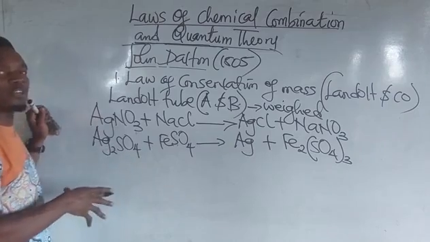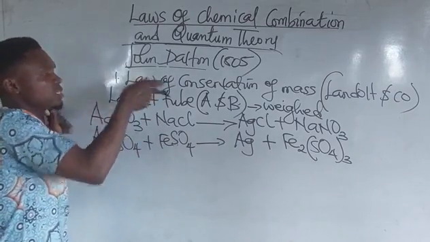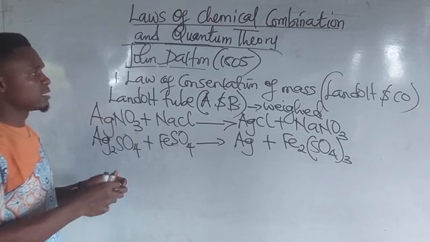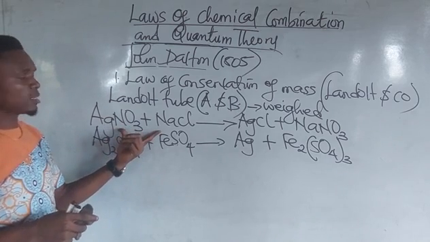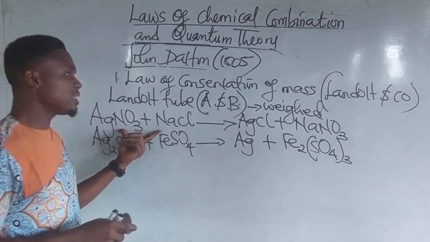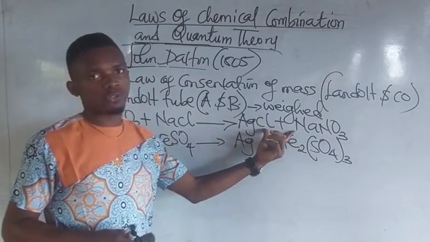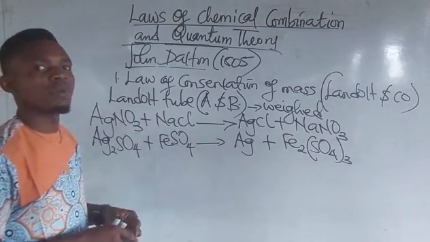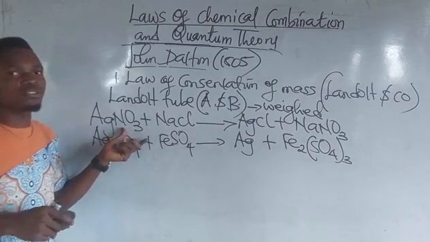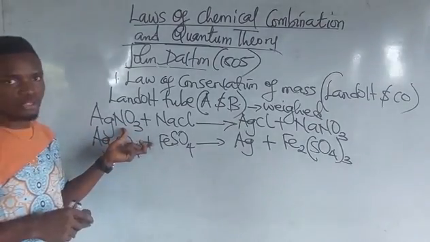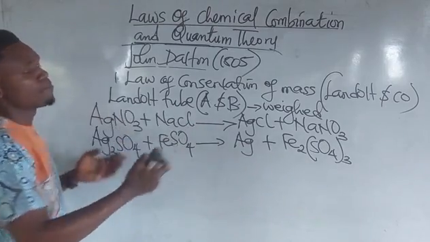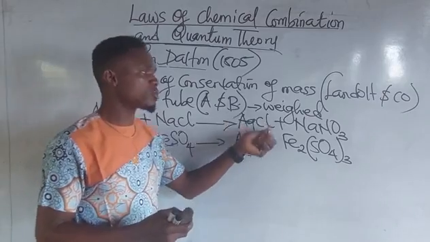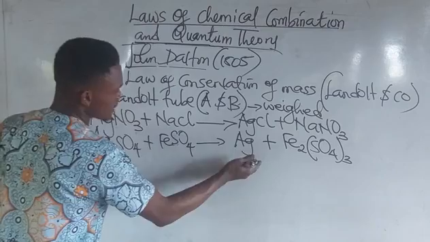While this experiment was going on, they introduced these entities into the tube and turned the tube up and down. They now discovered that the mass of these reactants was equal to the mass of the product. That is why they say that the mass of a substance cannot be destroyed in a chemical reaction. So they have the same masses. The mass of the reactants was found to be equal to the mass of the product.